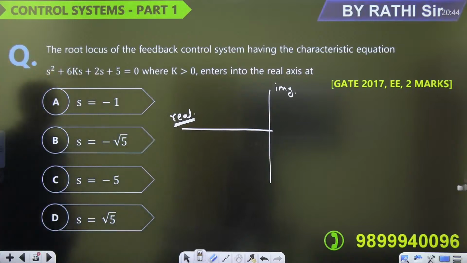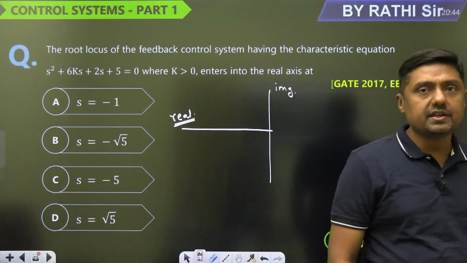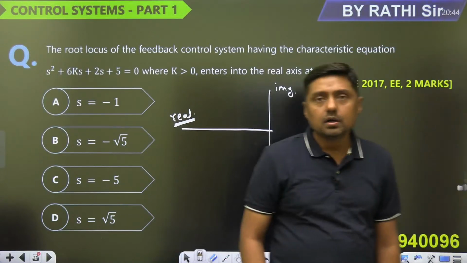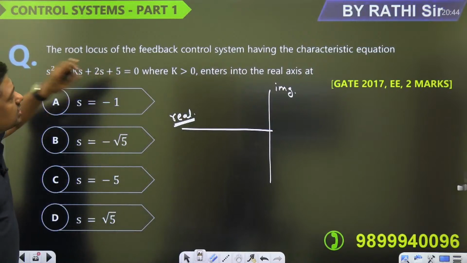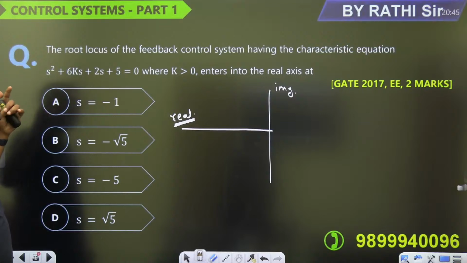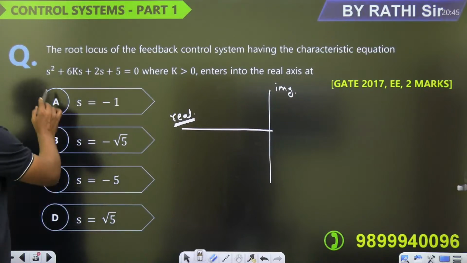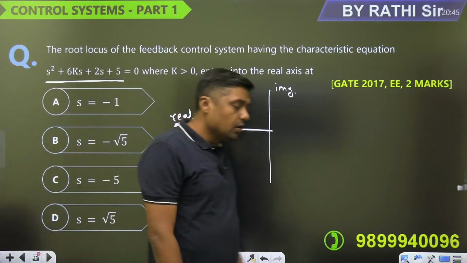Okay, so normally what we are doing, we are finding the k and then we are trying to find the breakaway points and so on, dk by ds is equal to 0 and then we are trying to find the breakaway point. Because what is given here: root locus of the feedback control system having the characteristics equation where the k is greater than 0 enters into the real axis. Now watch this, how many number of poles here, because it is a characteristics equation, definitely it is 2, right. Now there are 2 branches, okay, 2 ब्रांच होगी।